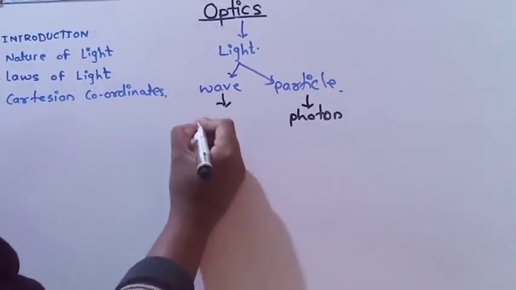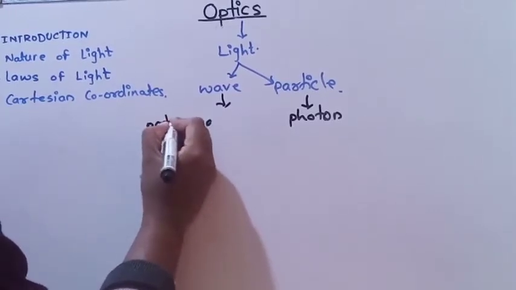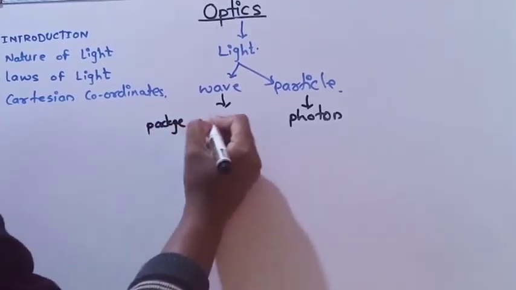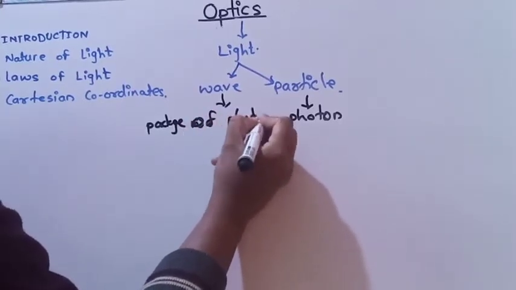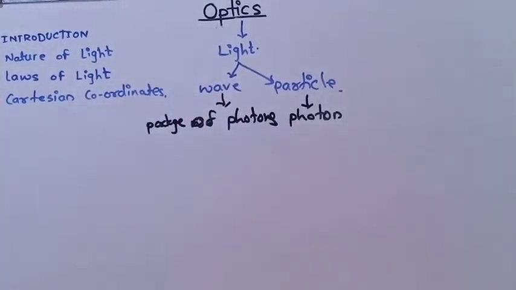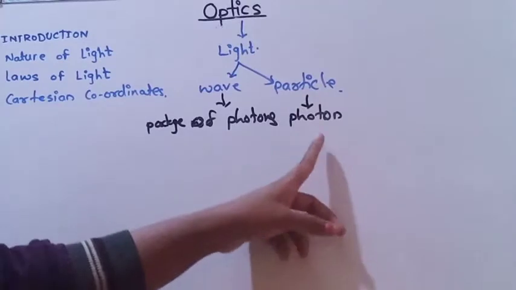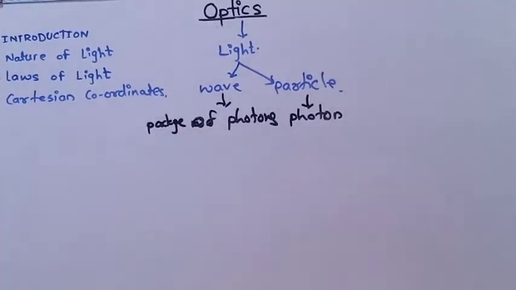That wave means it is a package of photons. This is called the wave. It means a number of photons propagating in a particular direction form a wave. Therefore light has two natures: one is the particle nature and the other is the wave nature. Then light can be categorized into three different categories: ray optics, wave optics, and the particle nature of light.